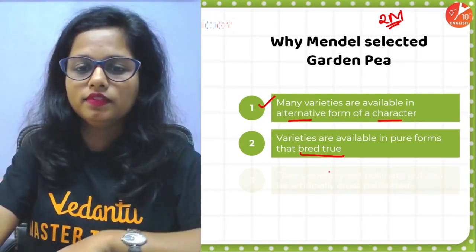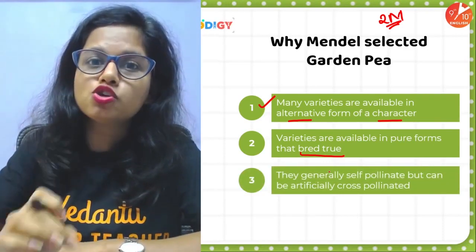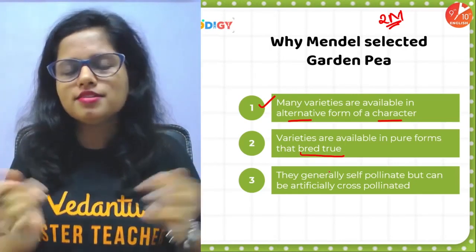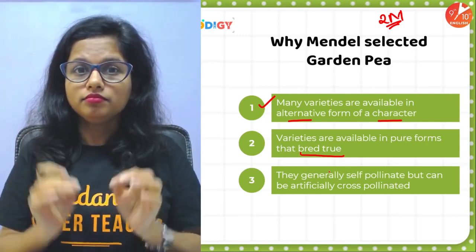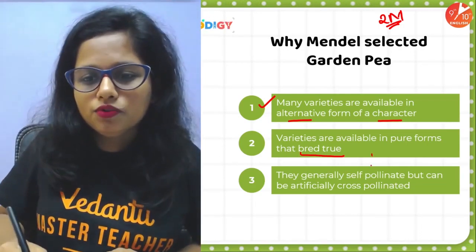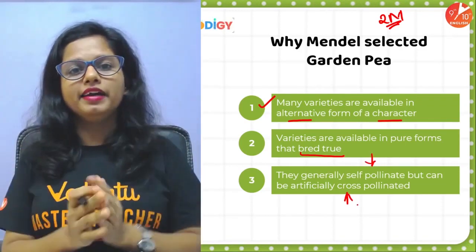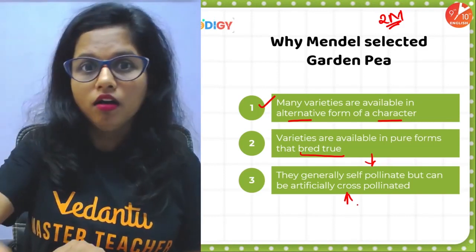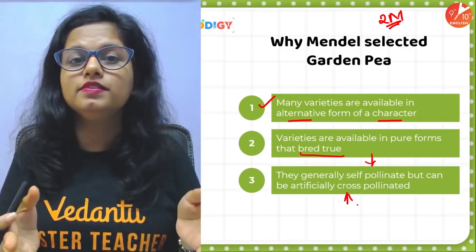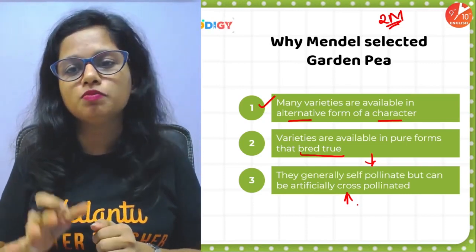Then the third thing, pea plant is a bisexual plant. It has a bisexual flower. Self-pollination occurs naturally, but it allows cross-pollination as well. The plant allows self-pollination as well as cross-pollination. And that made hybridization kind of experiments easier, practically possible for him. So that's the reason why Mendel chose the pea plant.